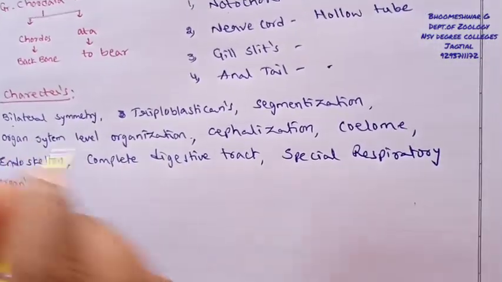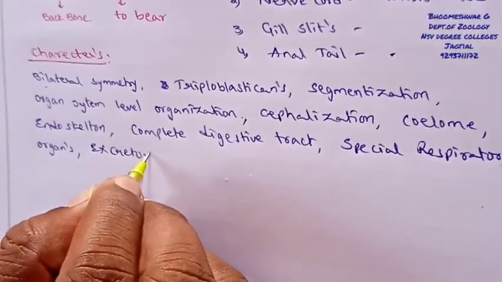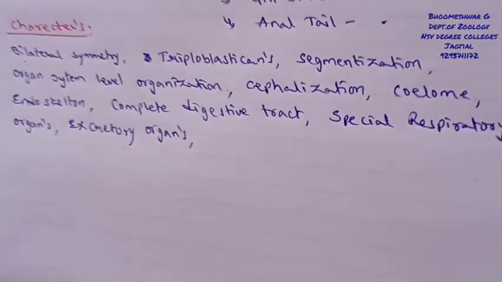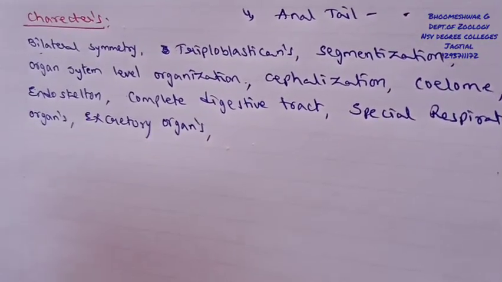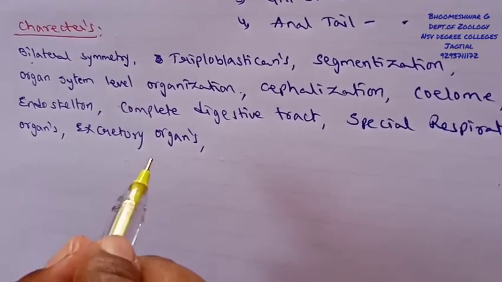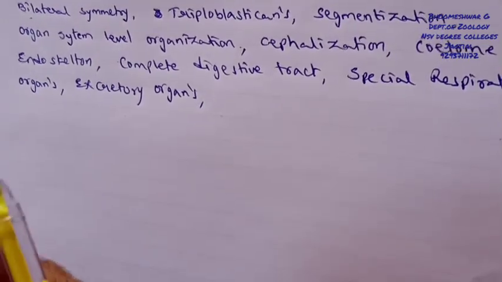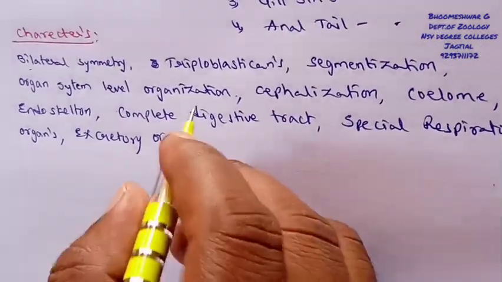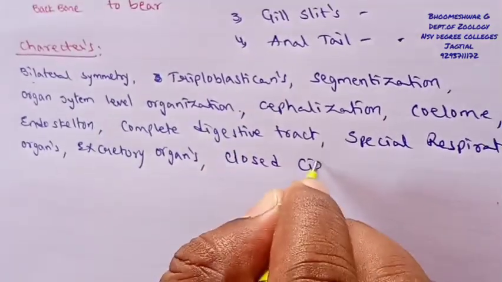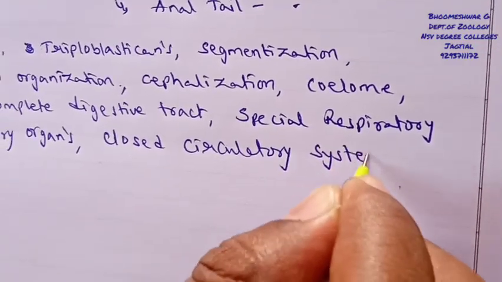Special excretory organs are also present, of the protonephridia, mesonephridia or metanephridia type, mainly metanephridia, which help eliminate nitrogenous wastes to the outside. A closed circulatory system is also very common.